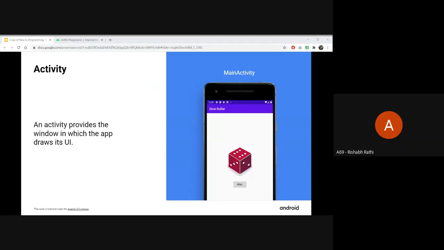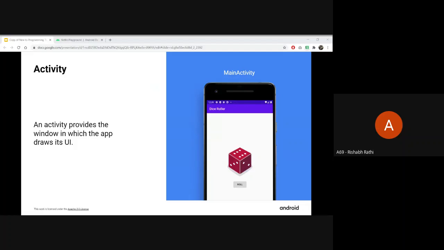Android Study Jam's main purpose is that this is a go-at-your-own-pace course. You don't need to attend sessions and do hands-on or something like that. You can go at your own pace, do the code labs, build your app accordingly, and learn from there. You don't need to rely on someone.